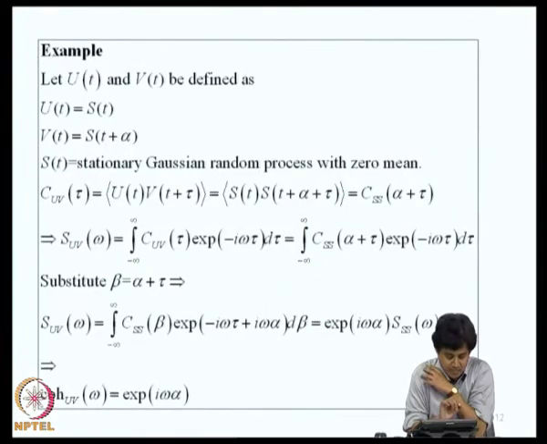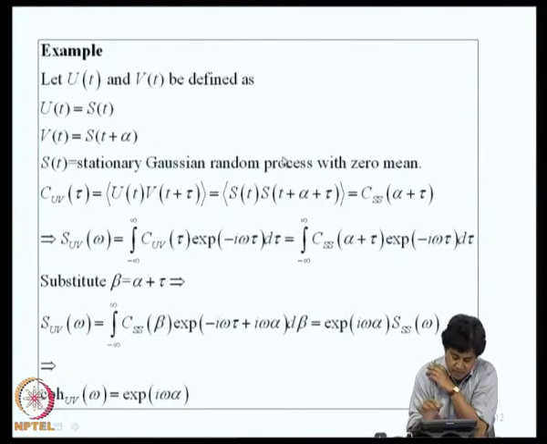We will consider a simple example where I define two random processes u of t and v of t in terms of a parent process s of t. I call u of t as s of t and v of t is s of t plus alpha. Let s of t be a stationary Gaussian random process with 0 mean. So, what is the coherency or the cross power spectral density function between u and v? That is a question.